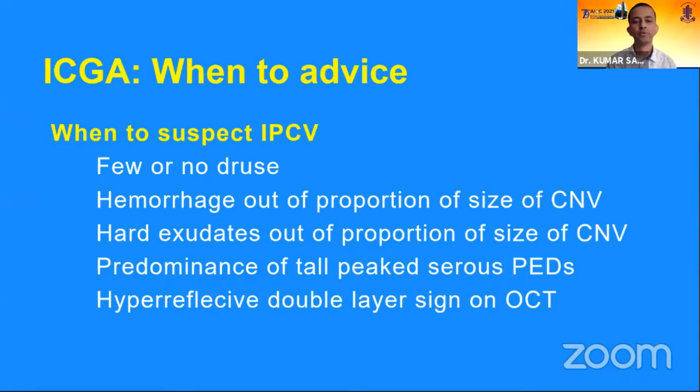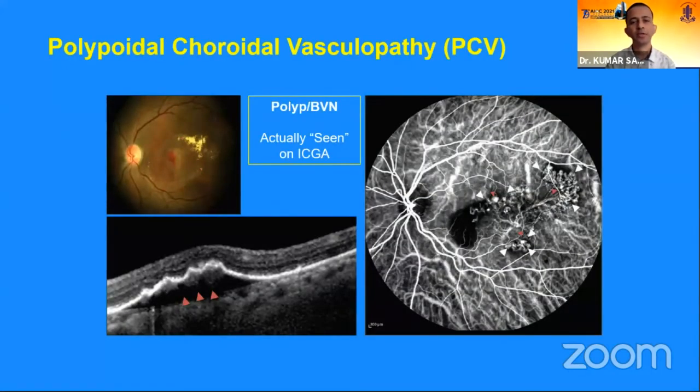And on OCT there are many markers, but the most common, which every ophthalmologist should be acquainted with, is the double layer sign, which is hyperreflective and can lead us to think about IPCV. So this is how IPCV looks clinically.